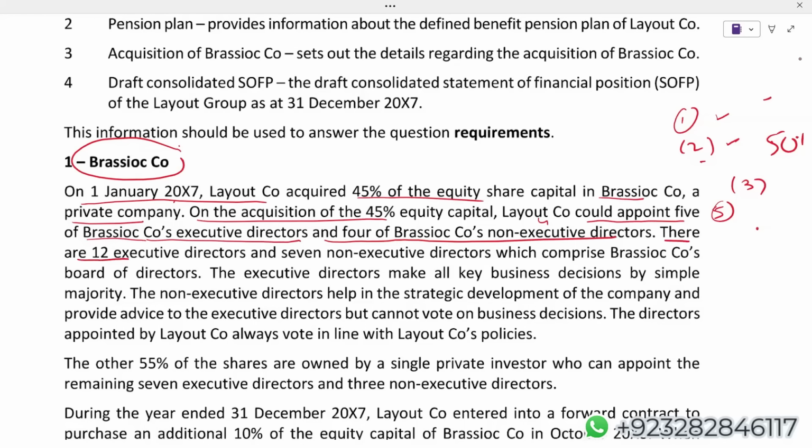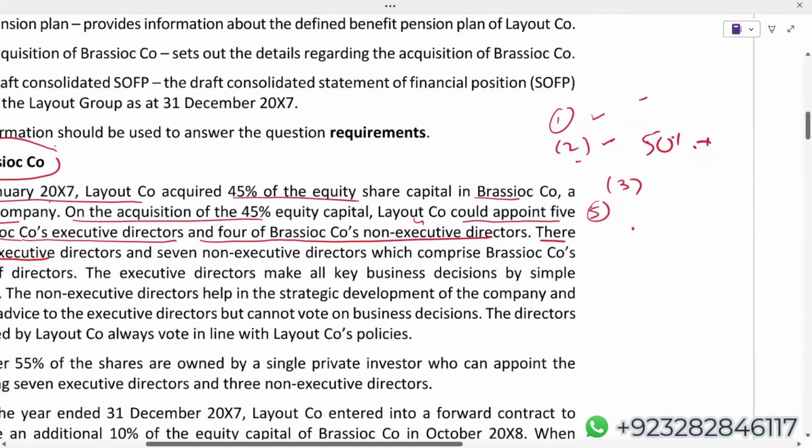There are 12 executive directors. Out of 12 executive, we can appoint 5. And 7 non-executive directors.